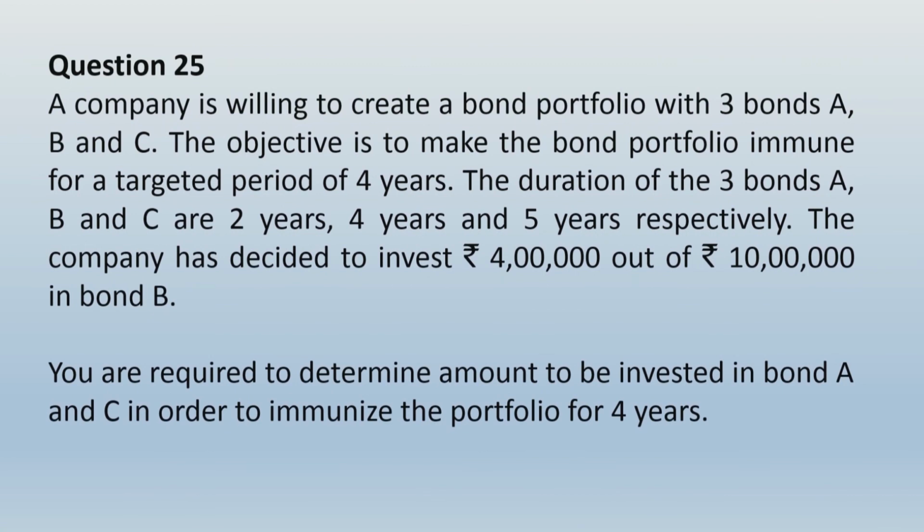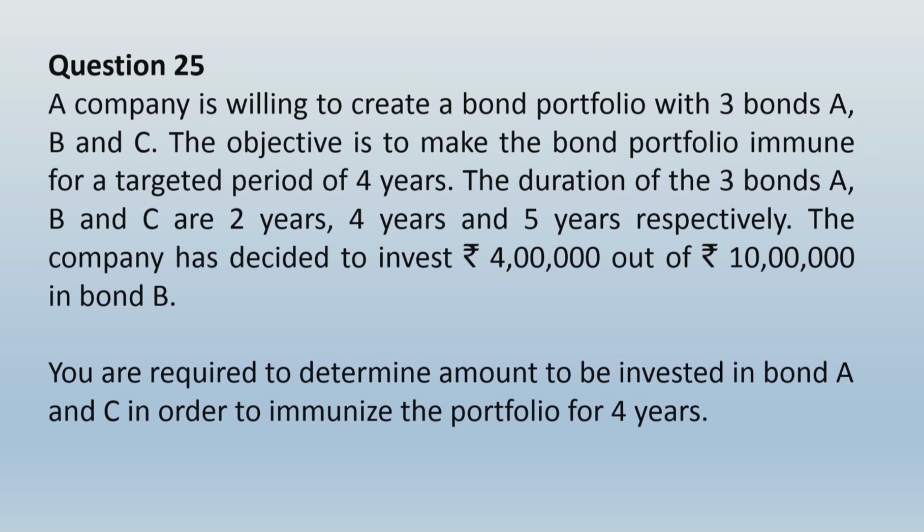A company is willing to create a bond portfolio with 3 bonds A, B and C. The objective is to make the bond portfolio immune for a target period of 4 years. The duration of the 3 bonds A, B and C are 2 years, 4 years and 5 years respectively. The company has decided to invest rupees 4 lakh out of rupees 10 lakh in bond B. You are required to determine the amount to be invested in bond A and bond C in order to immunize the portfolio for 4 years.